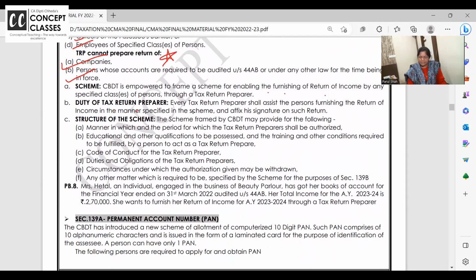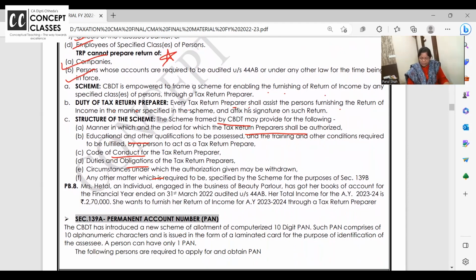Duty of the tax return preparer. It shall assist the person furnishing the return in the manner specified, and sign it. Scheme की share, TRP how they will do, code of conduct. TRP को promise देते हैं. They should not share one's data with another. What should be their qualification, duties? All this will be decided by the CBDT under a scheme.